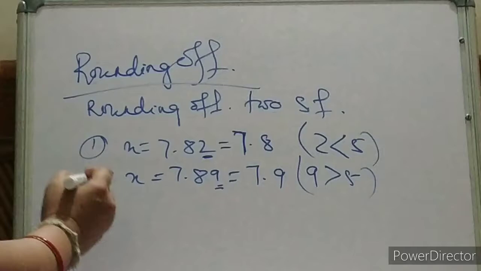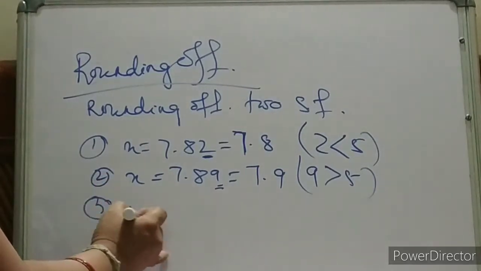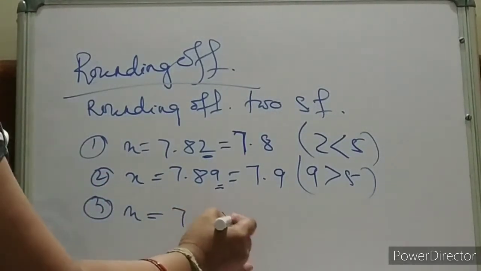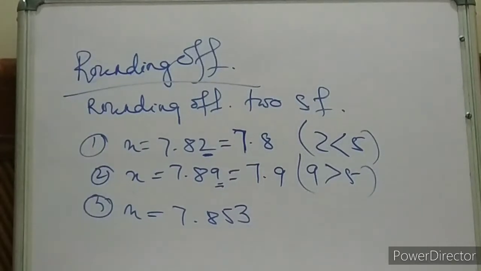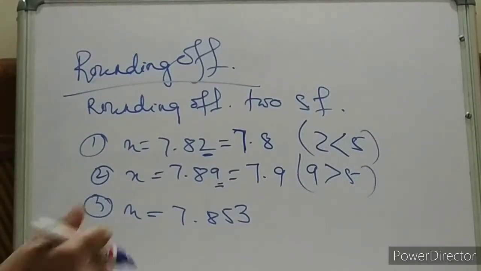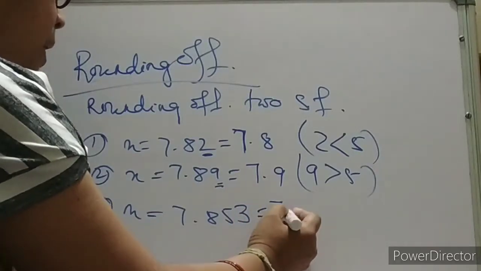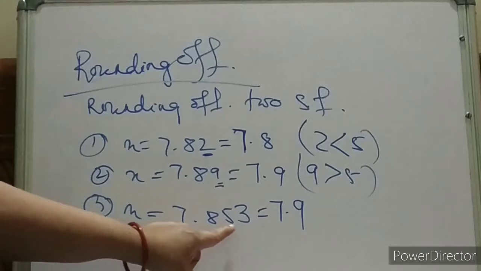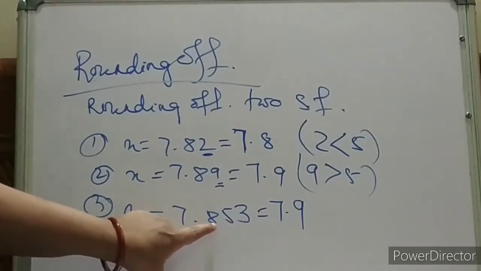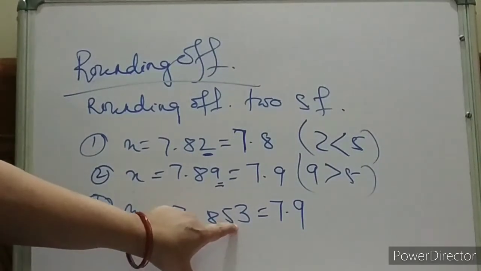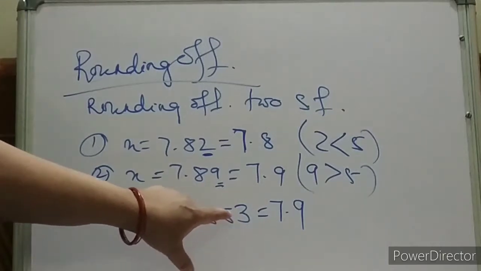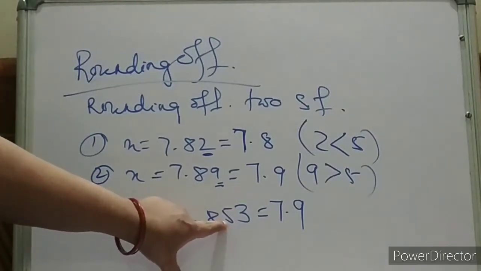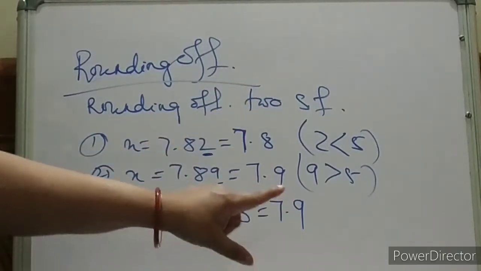Okay. Suppose x is equal to 7.853. How much will it be? It will be 7.9. Interesting. Now see, this is two significant figures, but here 5 is there. When exactly 5 is there, what will we do? One rule, please write it down.